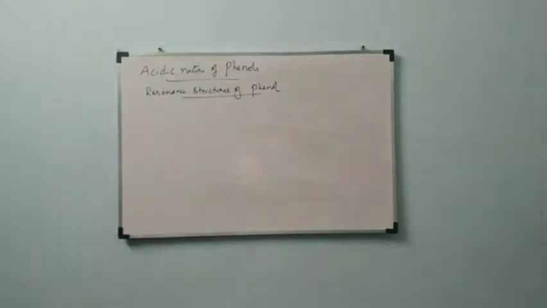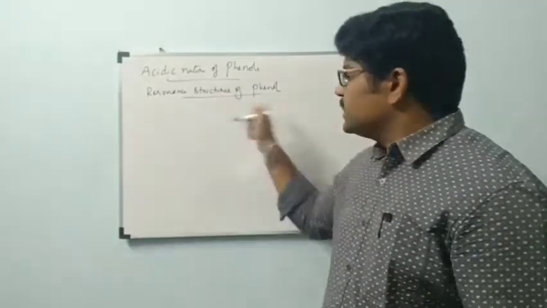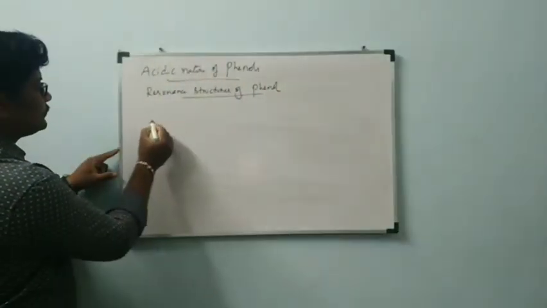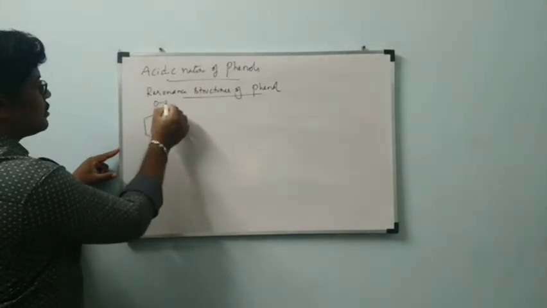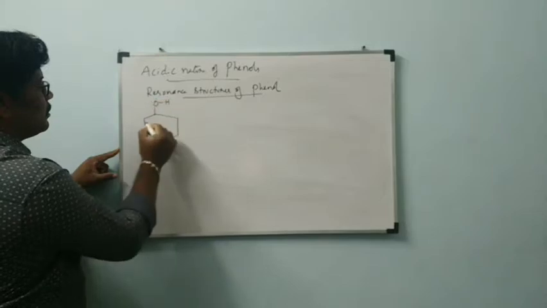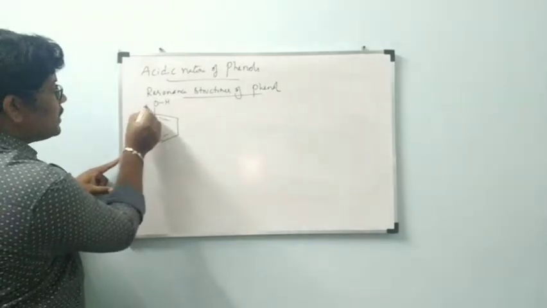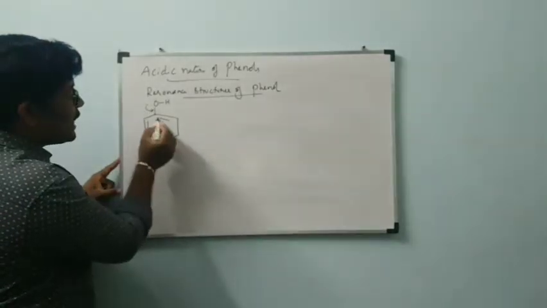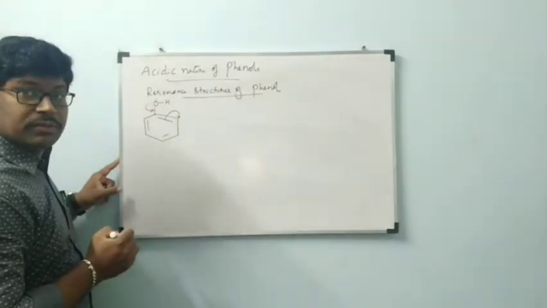Keep the side heading, all of you: resonance structures of phenol. Okay, let us see the resonance structures of phenol. Oxygen has two lone pairs of electrons. One lone pair is donated into the double bond, converted as a double bond. At that time, this double bond is shifted as a negative charge onto the carbon, ortho position.